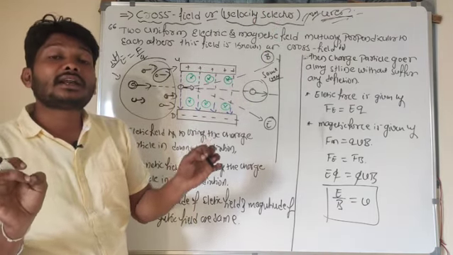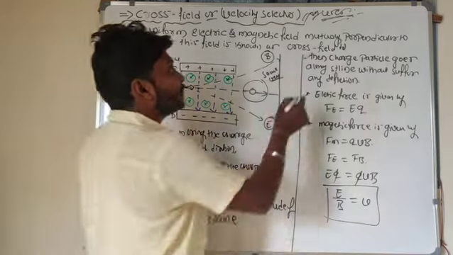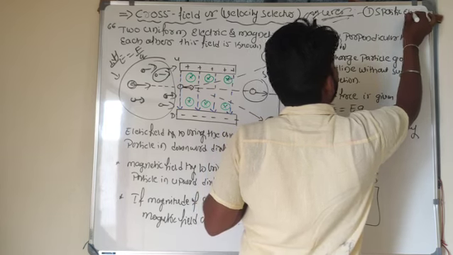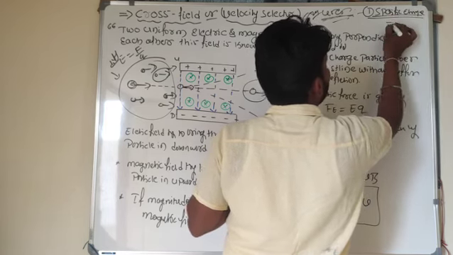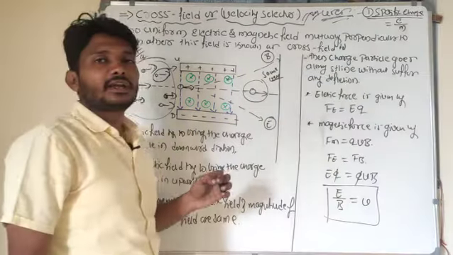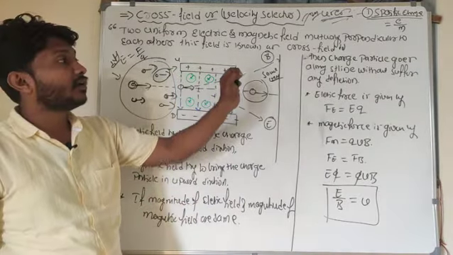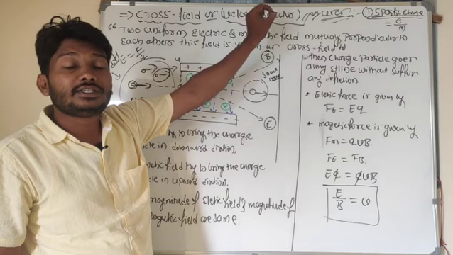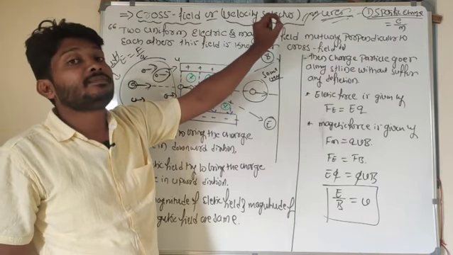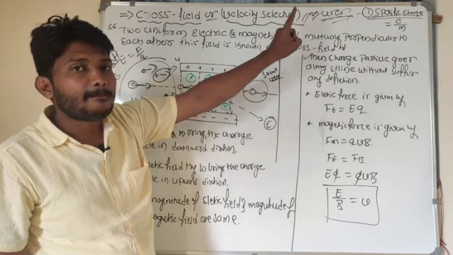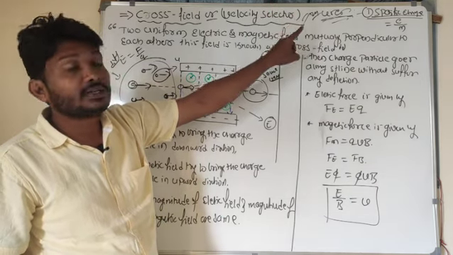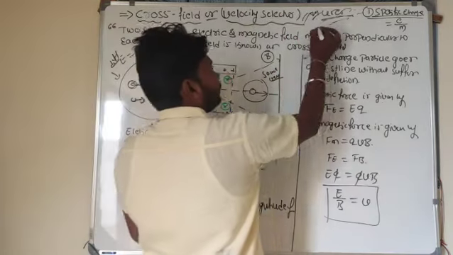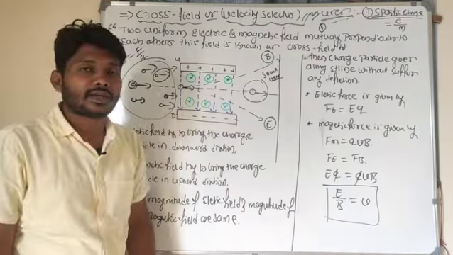This velocity selector is used to measure the specific charge. What is the first use here? Used to measure specific charge. What is meant by specific charge? The charge to mass ratio, the ratio of charge to mass, we call it specific charge. What is the use of cross field or velocity selector here? It is used to measure the specific charge. So specific charge means the charge to mass ratio.